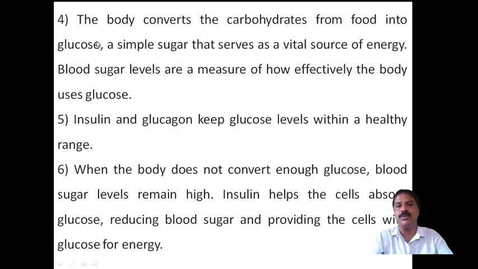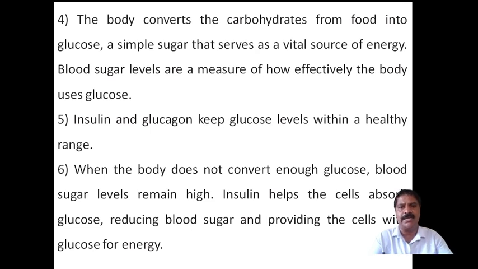Now coming to the fourth one, the body converts the carbohydrates from food. Usually we are taking food, and after taking it, our body breaks the food into glucose and simple sugar, and it serves as a vital source of energy.